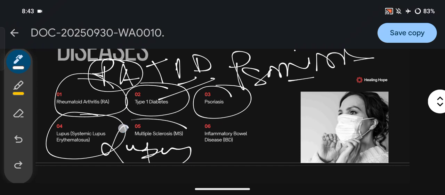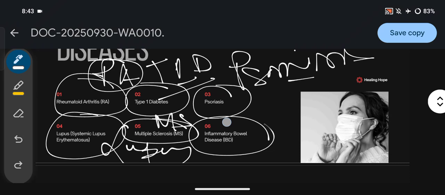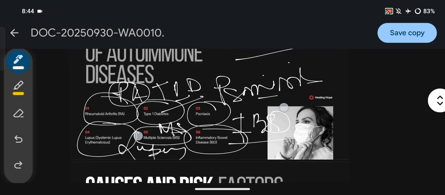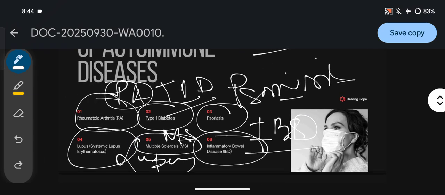Number 5, multiple sclerosis, MS. Number 6, inflammatory bowel disease, IBD. So the commonest types are rheumatoid arthritis, type 1 diabetes, psoriasis, lupus, multiple sclerosis, and inflammatory bowel disease.